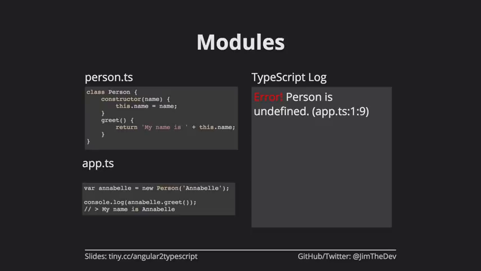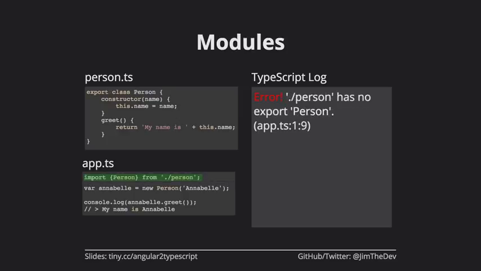This is actually an error state right here. If we're running our application, app.ts is saying, give me a new person, and that person should be Annabelle. But our TypeScript is going to say, whoa, I don't know what you want me to do. I don't know what person is. Person is defined in another class, and you haven't told me where to find that. So we're going to do this.